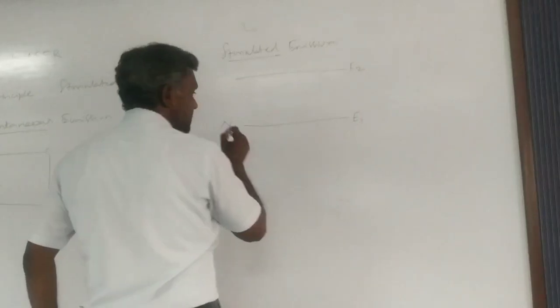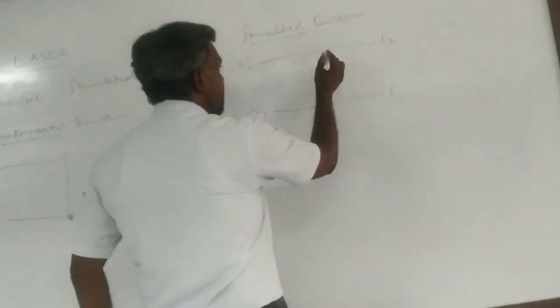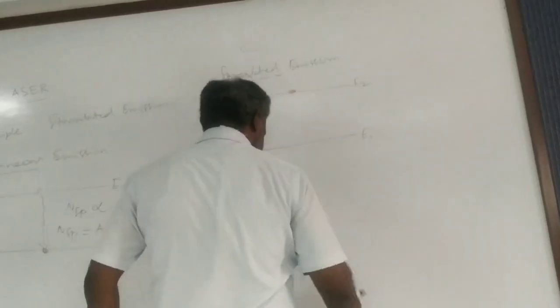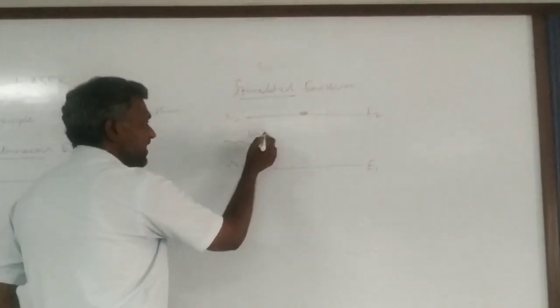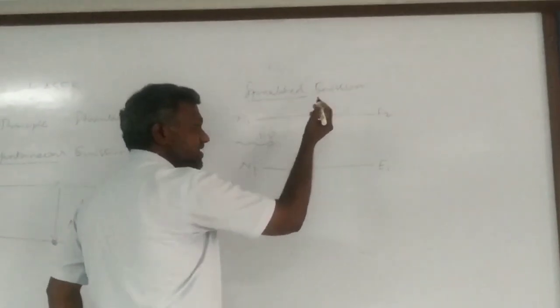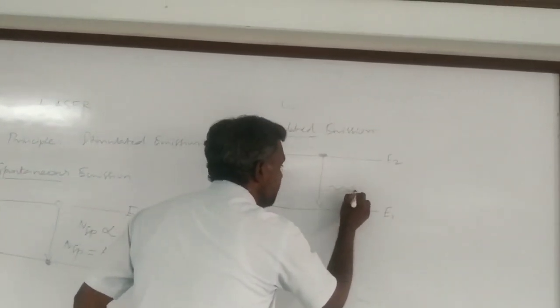The number of atoms in the lower energy level is N1. The number of atoms in the higher energy level is N2. Most atoms stay for a particular lifetime in the higher energy level. Now we are sending light energy h nu. This light energy interacts with the higher-level atom, that means the excited atom. Then the excited atom comes to the ground energy level with the emission of a photon.